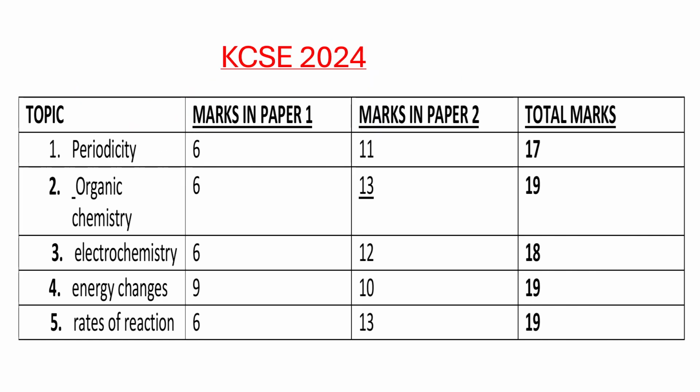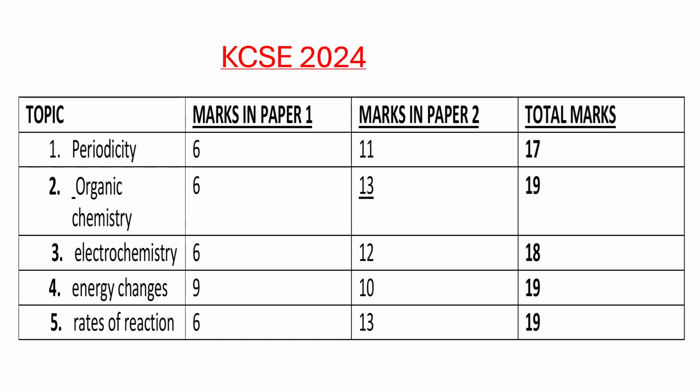Now, next on our slide is that we look at KCSE 2024 just to act as an example. Under periodicity, we actually had 6 marks in paper 1 and 11 marks in paper 2, giving us a total of 17 marks. If you consider that chemistry theory papers, that is both paper 1 and 2, total 120 marks, having 17 marks thereabouts is quite significant. It can really make a great change in the grade that you're going to get in chemistry, which by the way is a very important subject in high school.